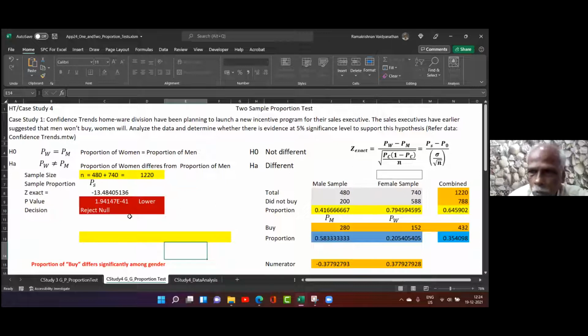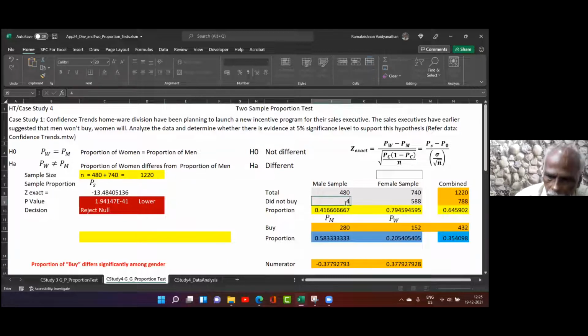Once you get the Z value, go to the normal distribution table. For the X value, find the right extreme value. That is the P value. If this is lower, reject the null. If it is higher, fail to reject the null. That's all. Right? Shall I close it?